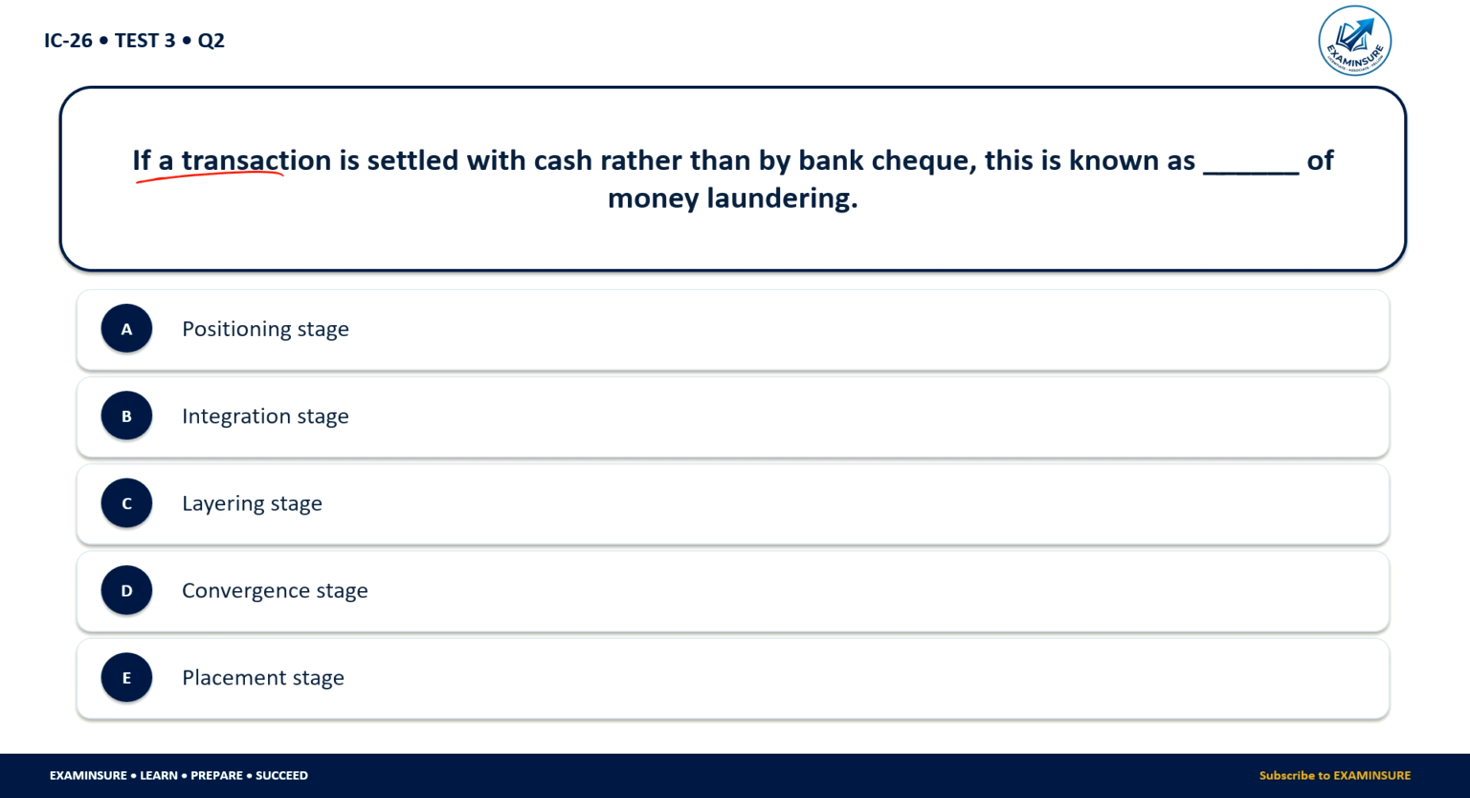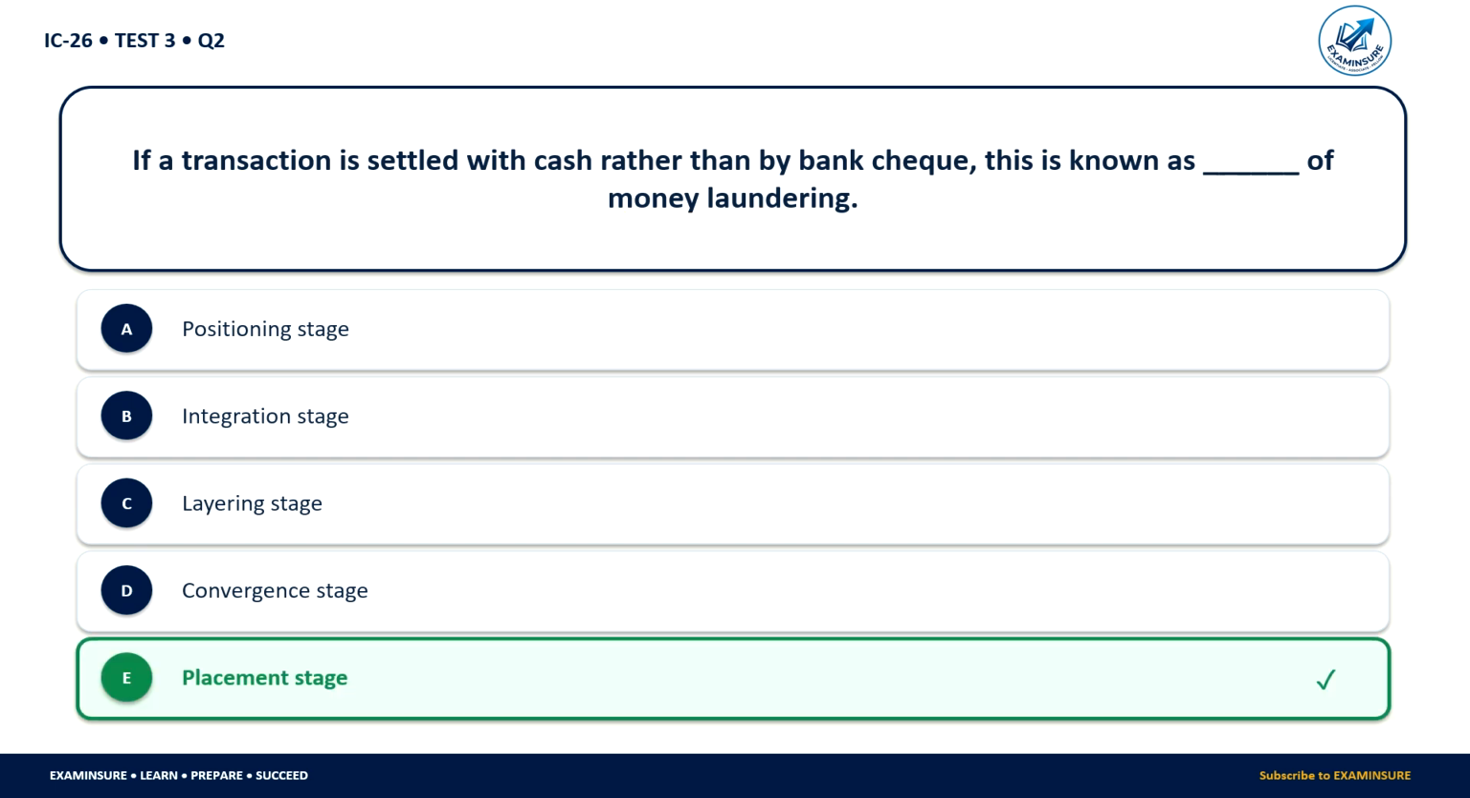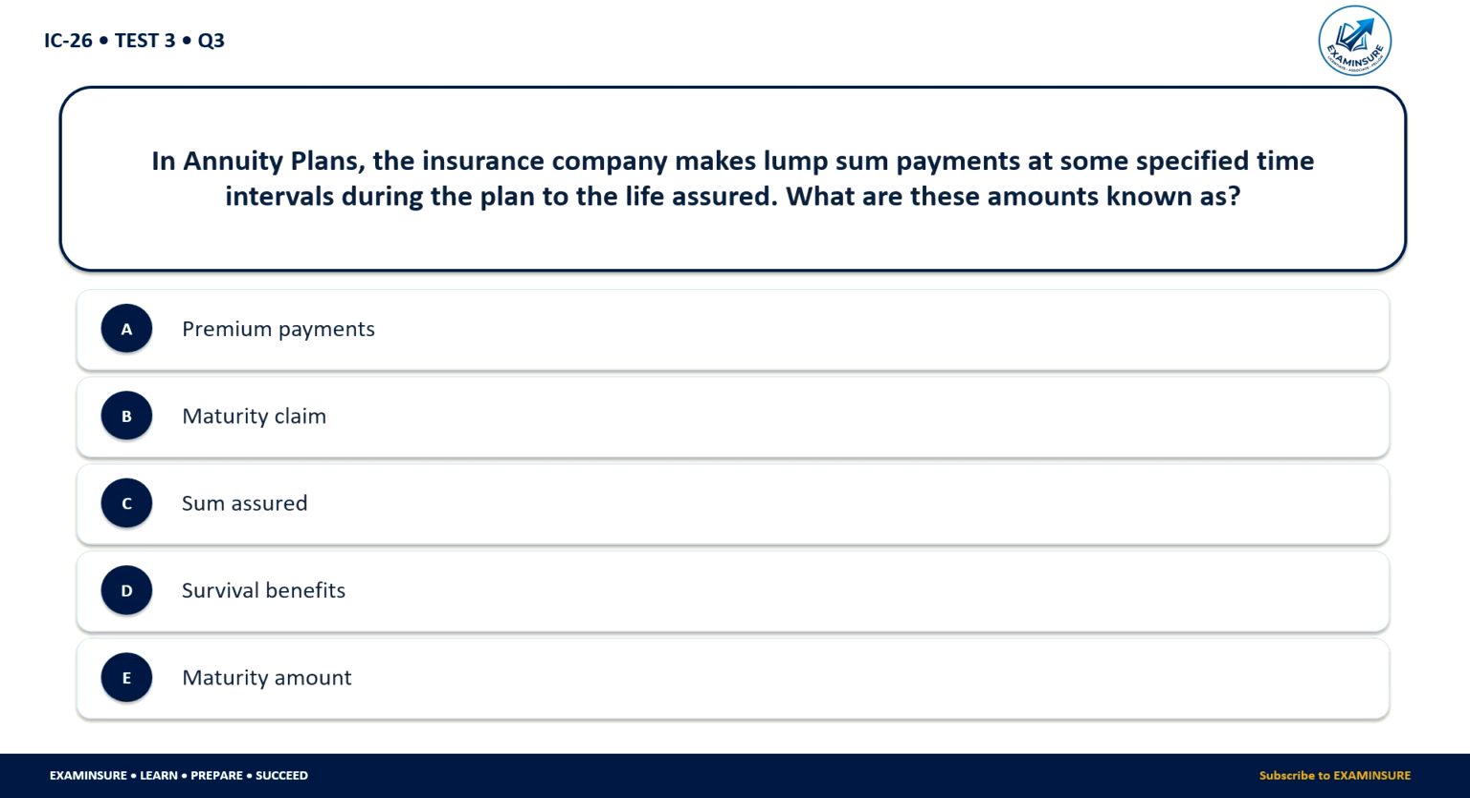If a transaction is settled with cash rather than by a bank check, this is known as what stage of money laundering? Positioning stage, integration stage, layering stage, conversion stage, or placement stage. So it is the placement stage.